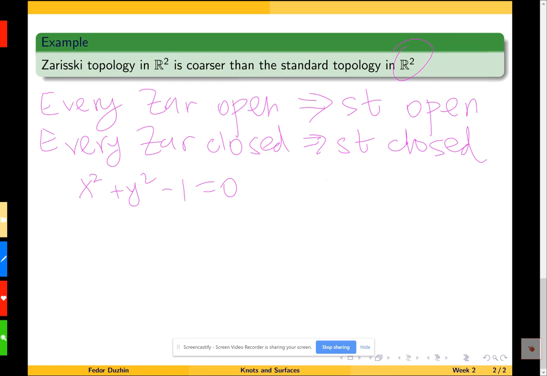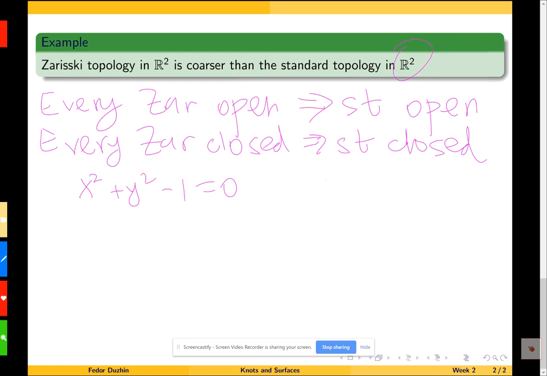Well, so which means that since every Zariski closed set is also standard closed, this Zariski topology is either coarser than the standard topology, or maybe it is the same as the standard topology, right? But now the question is, is it strictly coarser or is it the same?